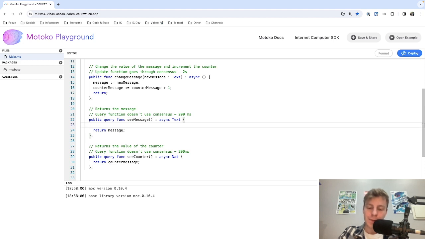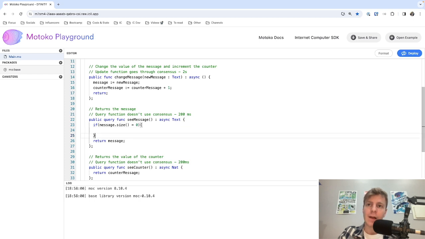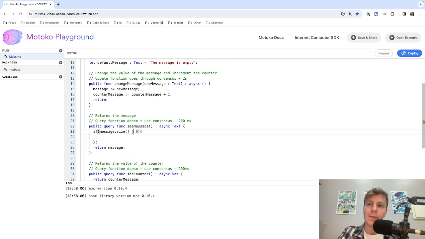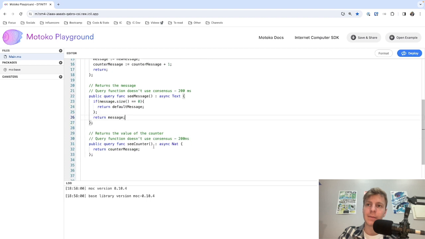One thing I forgot in this function is to actually test if the message is not empty. So if the message is empty, and this is how I can check, message.size is returning the number of characters in the message. If the message.size is equal to 0, I can return default message. Otherwise, we return the message. And that's it. We are ready to deploy.